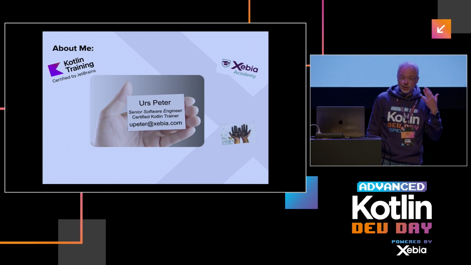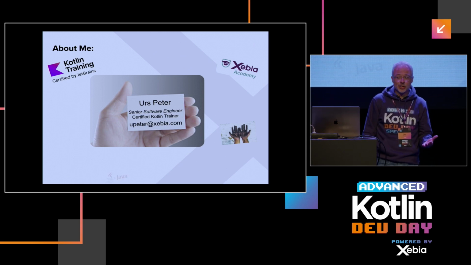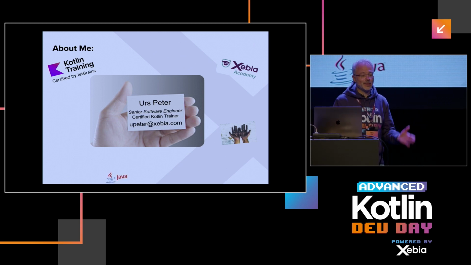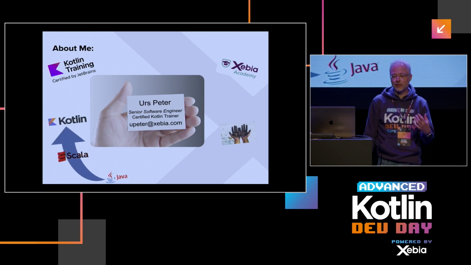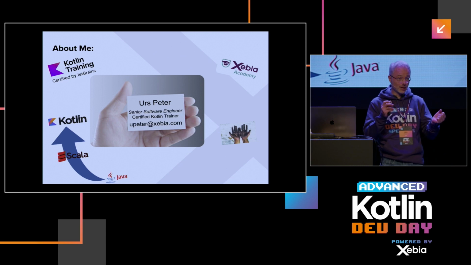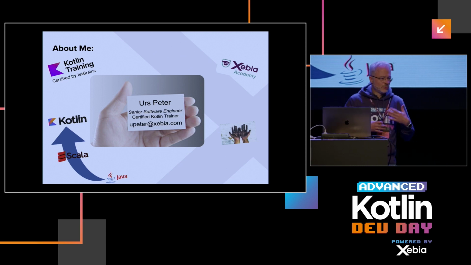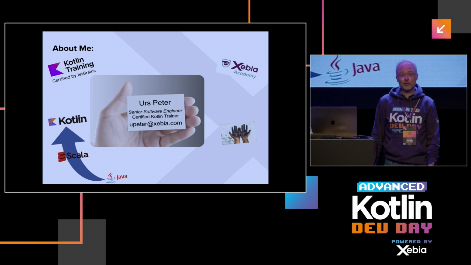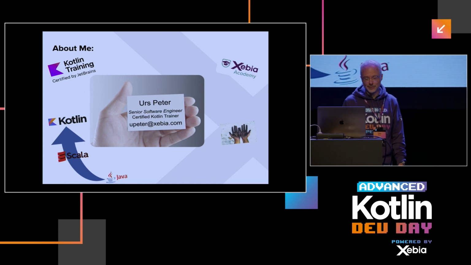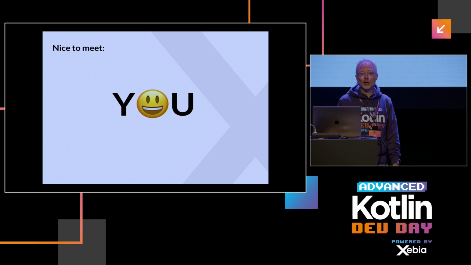When you look at my career, at least on the JVM, it started out with Java. Then about 10 years ago, I switched over to Scala. And since about 4 to 5 years, I'm exclusively programming in Kotlin. The reason I tell it is because later on this might become a bit more relevant, especially my times with Scala. Okay, so this was about me.